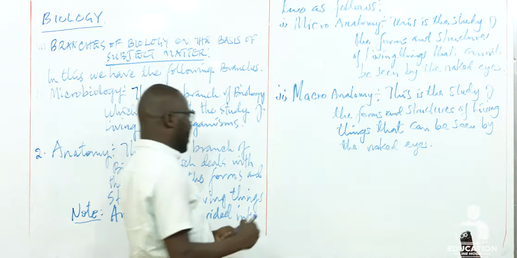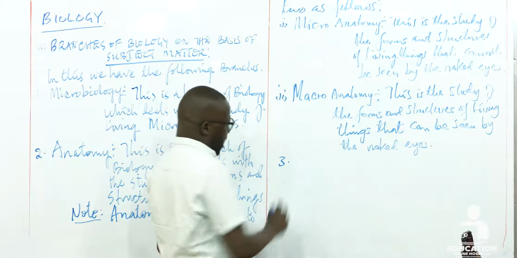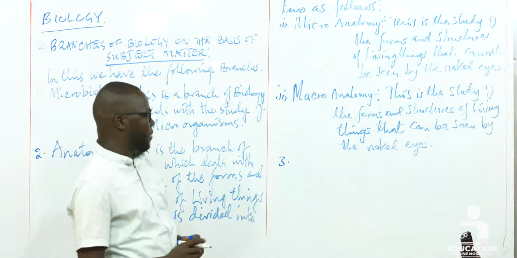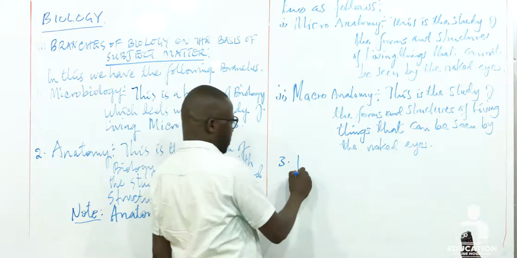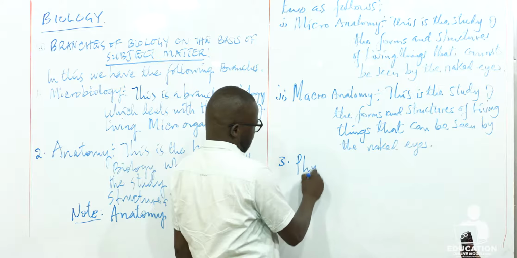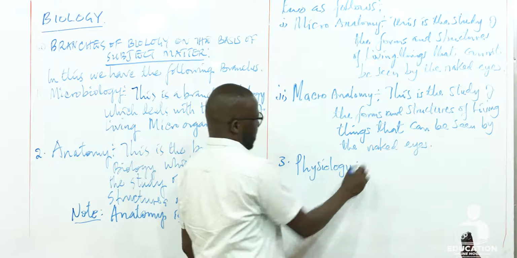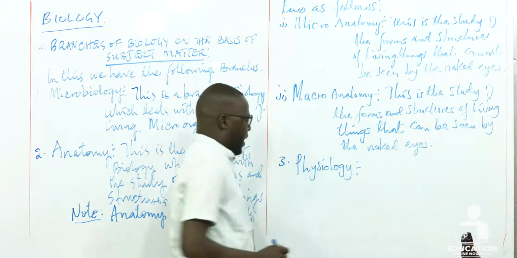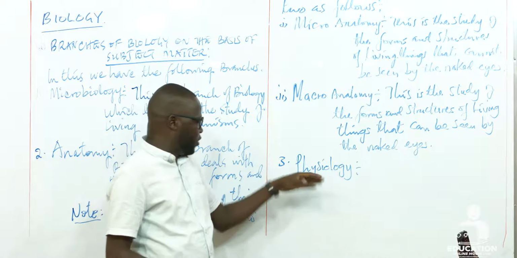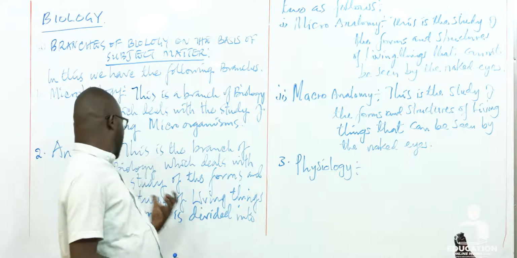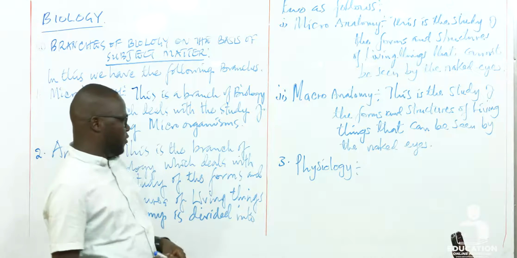Now let's look at the third branch of biology on the basis of subject matter, that is physiology. There is one point that we have to note very clearly when you look at the definition of physiology and then compare it to the definition of anatomy.